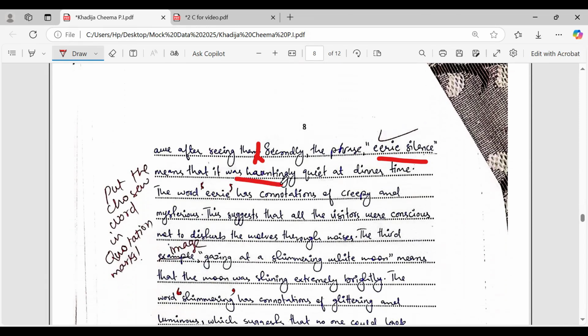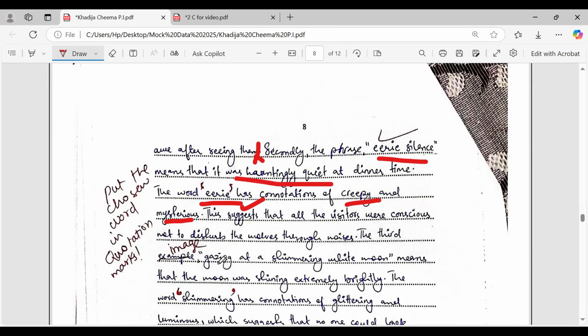Now this is the contextualized meaning at dinner time. The word eerie, the chosen word, has been put in single inverted commas. I have put the inverted commas, and I have put this note: put the chosen word in quotation marks. It has connotations of creepy and mysterious. You see, two connotations were supposed to be written per word. So this suggests, and suggest means that the effect is being written, that all the visitors were conscious not to disturb the wolves through noises.